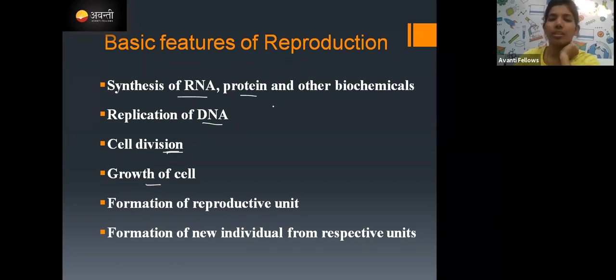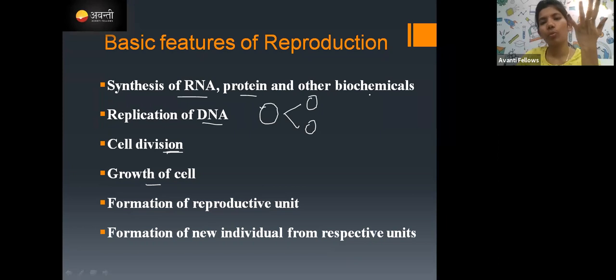Say the parent cell has 3 RNA, 5 proteins and 8 biomolecules. This parent is going to give rise to two daughter cells, so each daughter cell should also have the same 3 RNA, 5 proteins and 8 biochemicals.